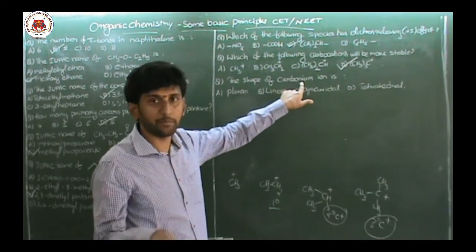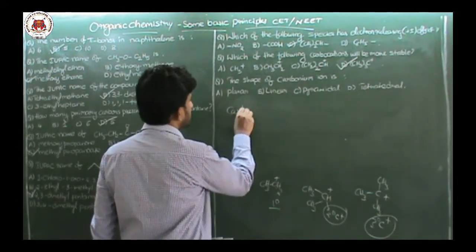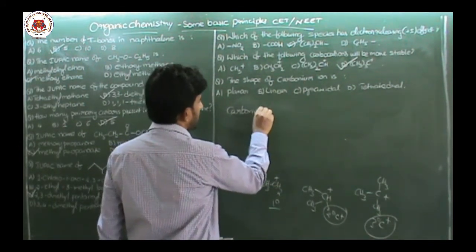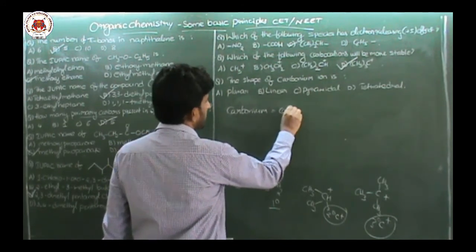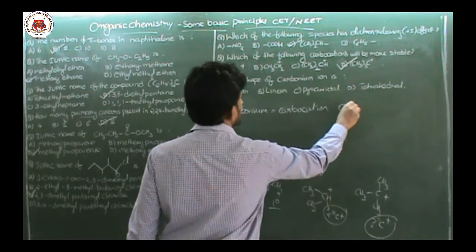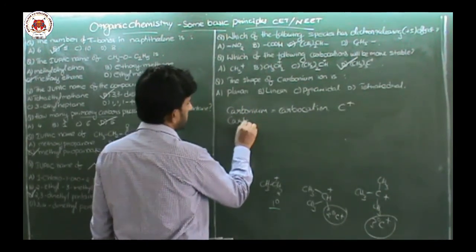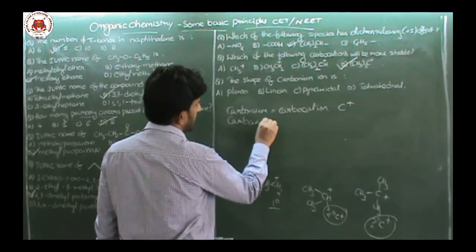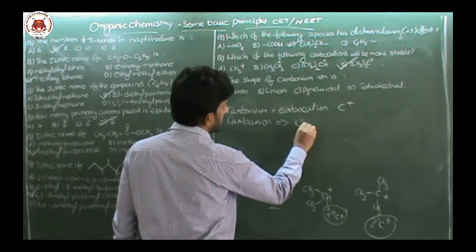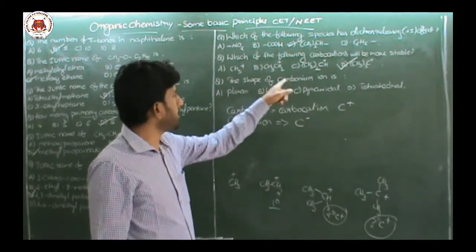Carbonium means a positive ion, that is carbocation, carbon with positive charge. Carbanion means carbon with negative charge. Now the question is asking the shape of carbonium ion.